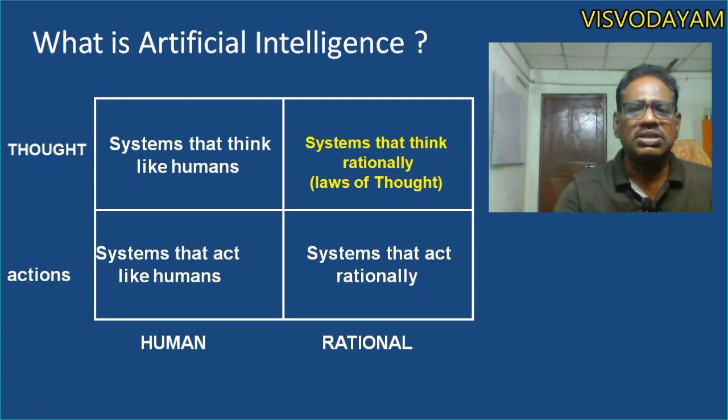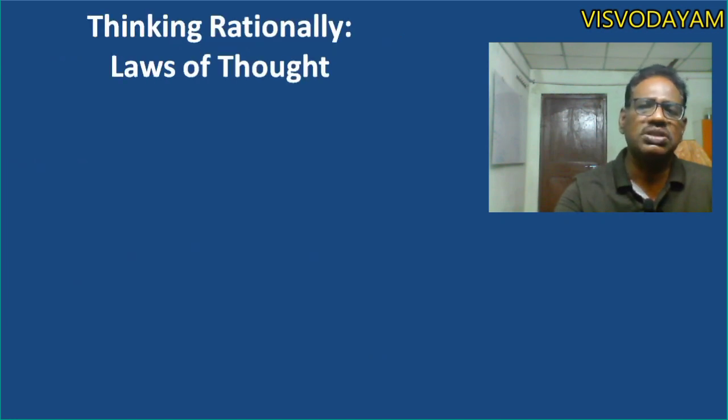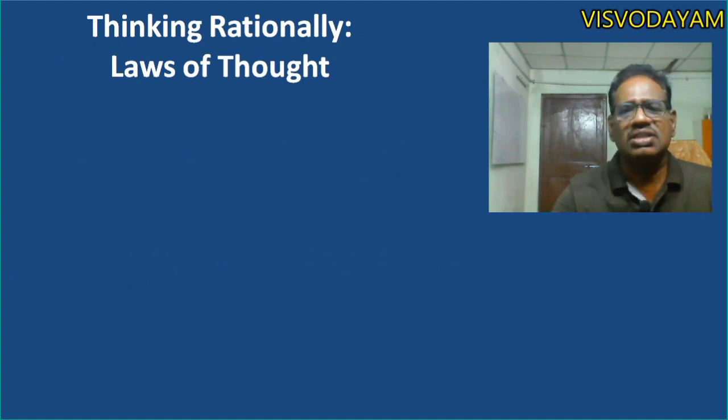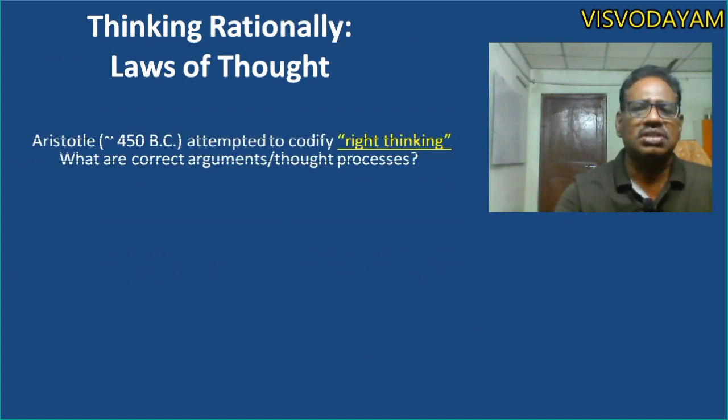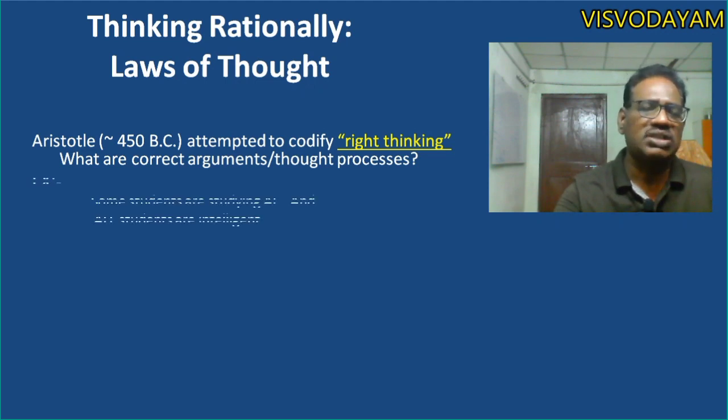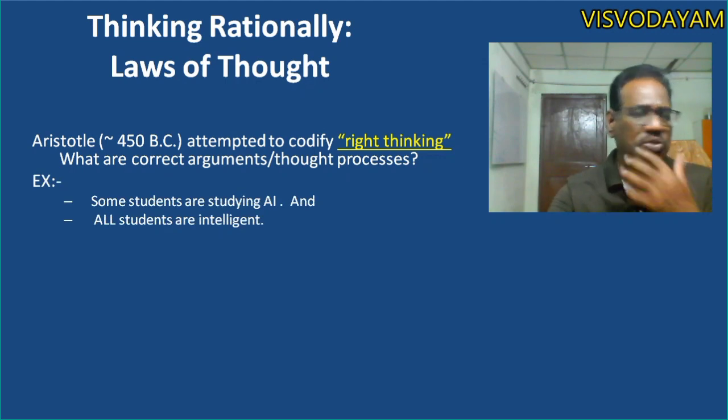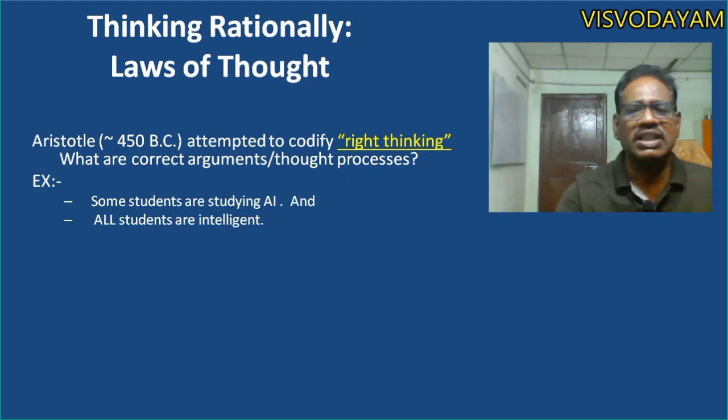Then another approach, that is the rationalistic approach, systems that think rationally. For defining what an artificial intelligence system is, with this approach, they have taken the standard as laws of thought. What is the law of thought? Aristotle attempted to codify right thinking, whatever the correct arguments and thought process. For example, they have two sentences here. Some students are studying AI. All students are intelligent.